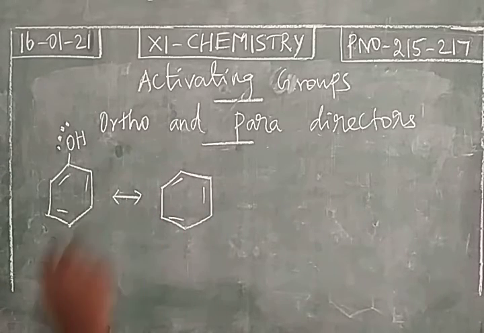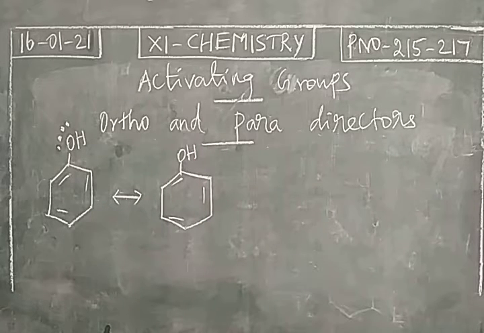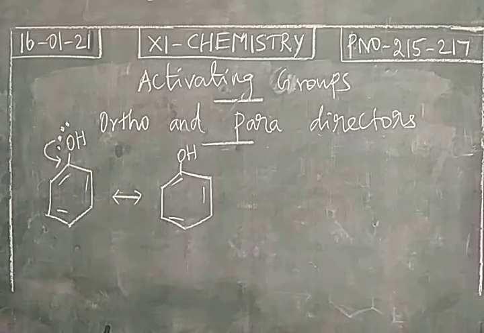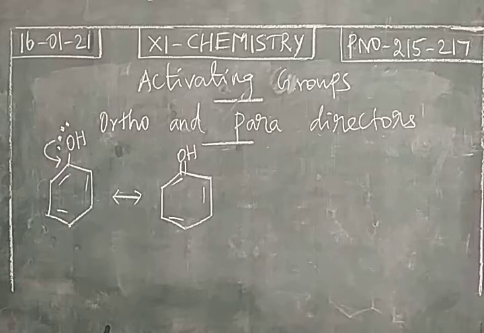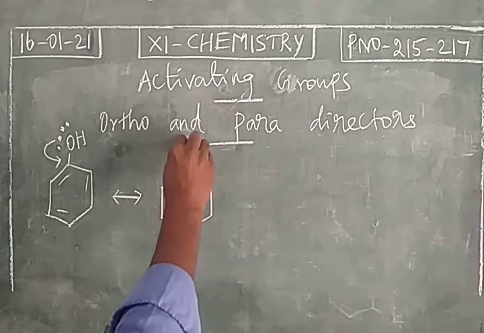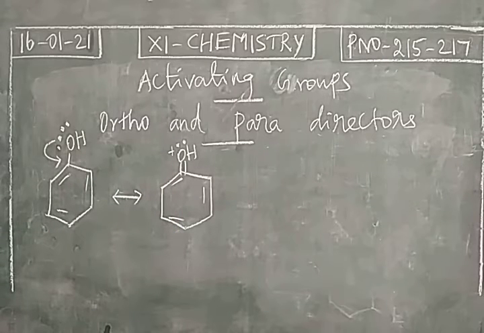There are 3 pi bonds in the benzene ring. The lone pair of electrons is involved in delocalization. So this is coming into the ring, so we get a double bond here. The pair of electrons is involved in delocalization in the benzene ring, so it gets a positive charge. Out of 2 lone pairs of electrons, 1 pair is involved in delocalization. So oxygen gets a positive charge.